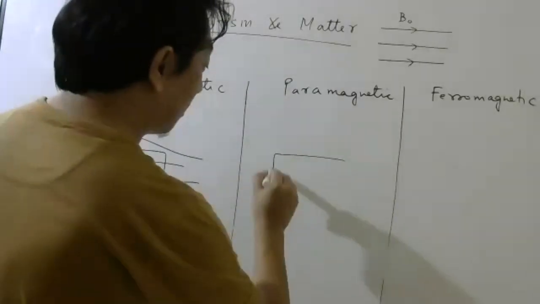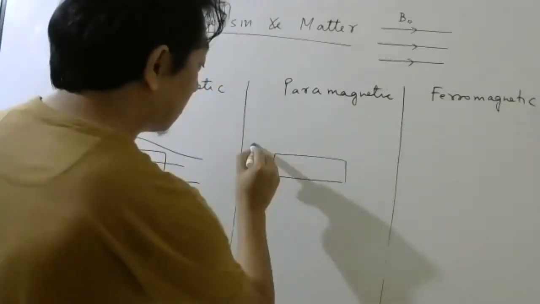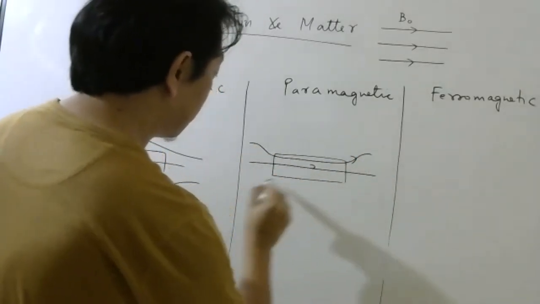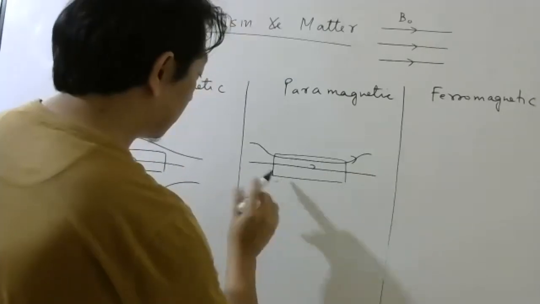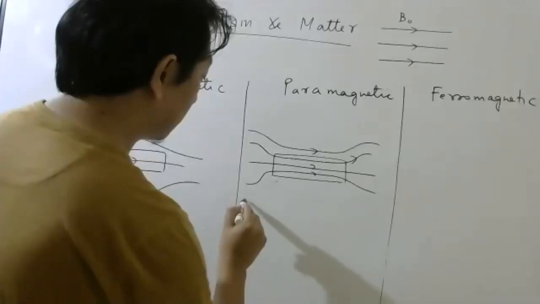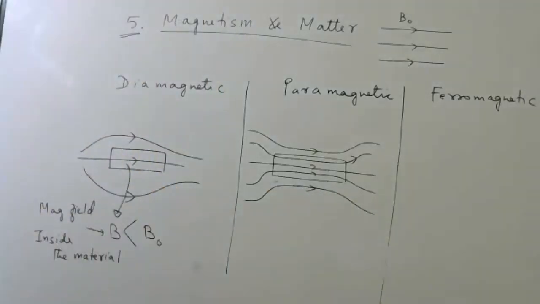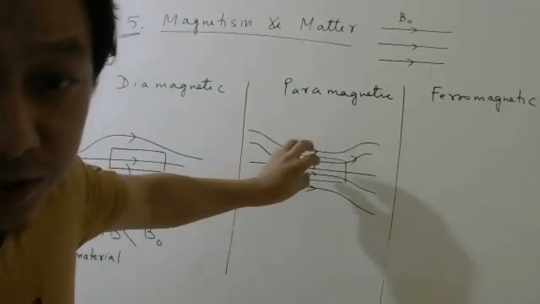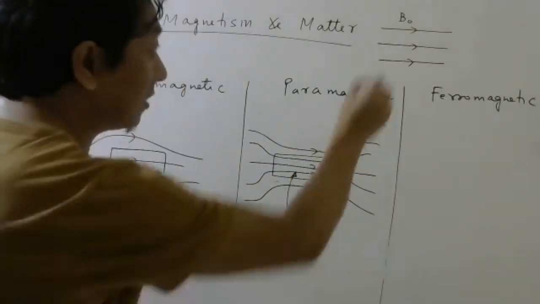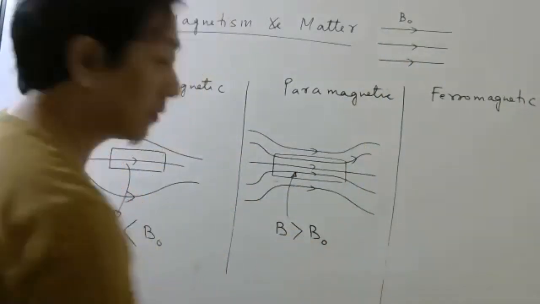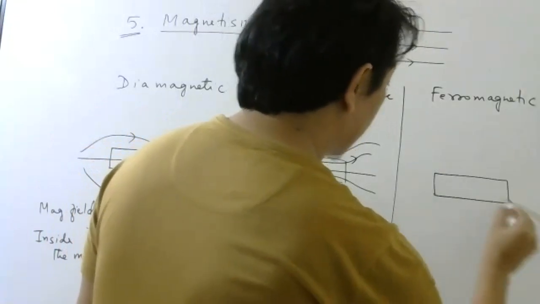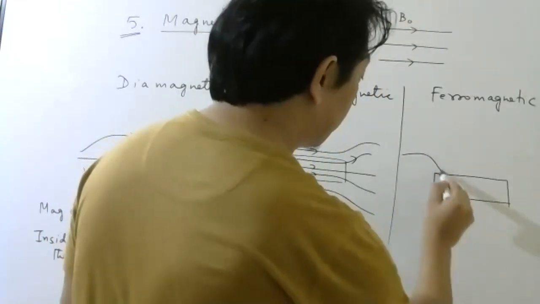Paramagnetic material, if you keep, then the lines become slightly closer, like this. So here I hope you can clearly see the lines are closer now. So inside the material, magnetic field is now greater than outside. In ferromagnetic material, it will become something like this.